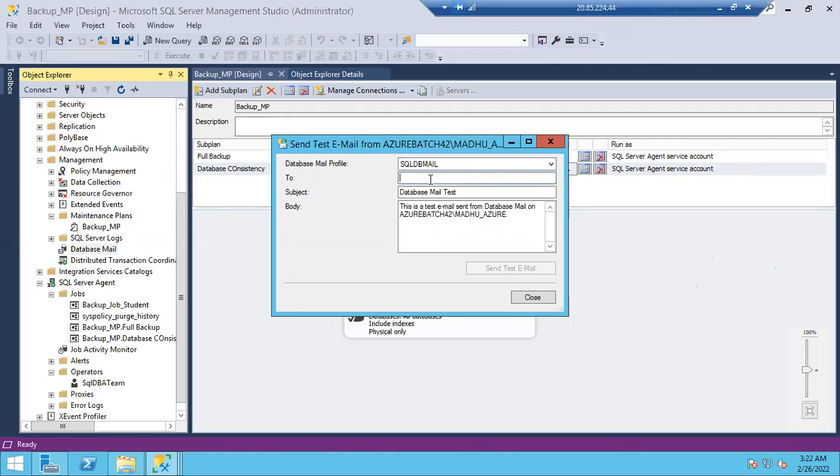The operator will send those email IDs to database mail, and database mail will simply send to those addresses. That's it. Operator means simply the to addresses. Instead of giving them manually, you create an operator with all the email IDs you want to notify. Your database mail will directly communicate with the operators and send emails to the addresses in the operator's list. That's it.